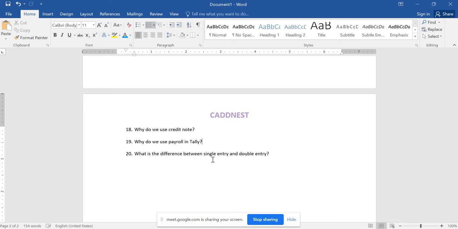Double entry is an accurate form of recording transactions wherein twofold effects of a transaction are entered. One is the one who gives the money or the one who receives the money, or else what comes in, what goes out, or the expense and income. All these things are considered, and we apply the golden rules of accounting and then record the transaction. That is called your double entry system of recording transactions.